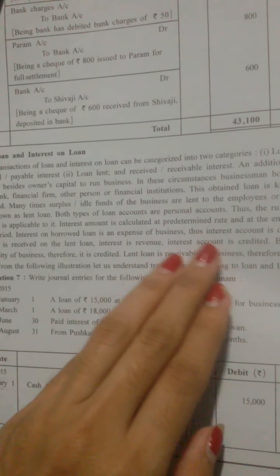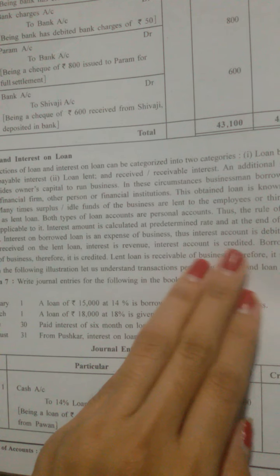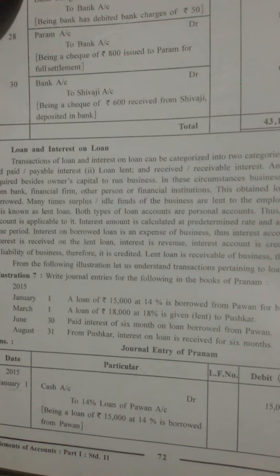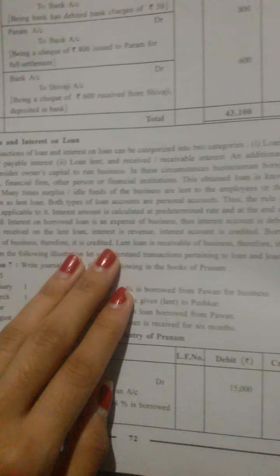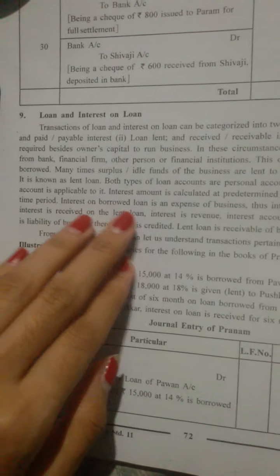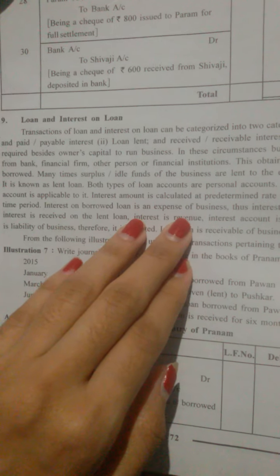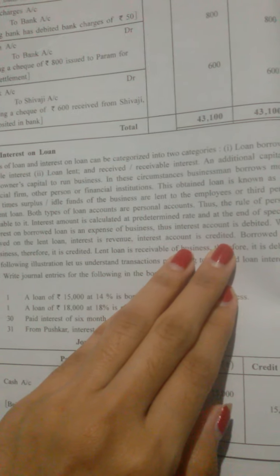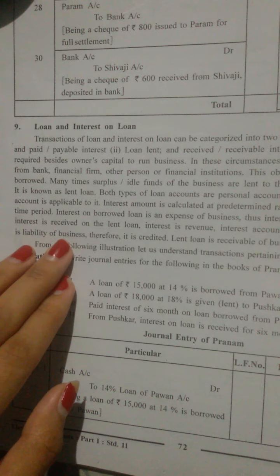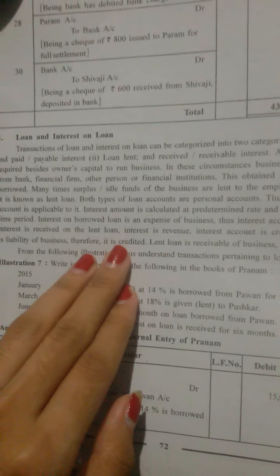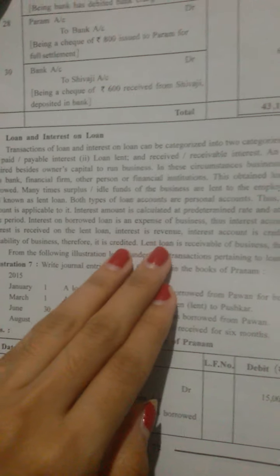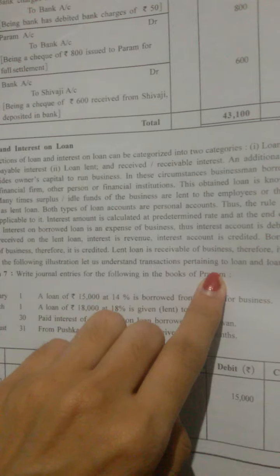In this case the interest account would be credited, because we credit revenue or income. Borrowed loan is a liability of business, therefore it is credited. Lent loan is a receivable of business, therefore it is debited.